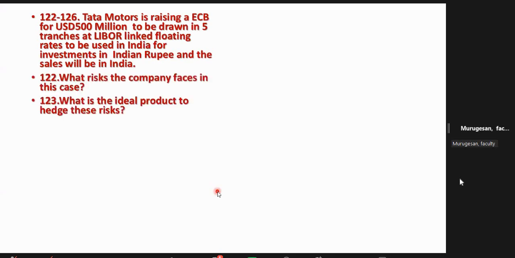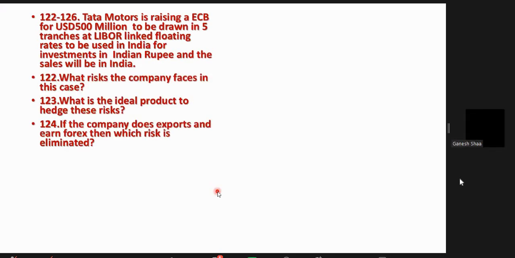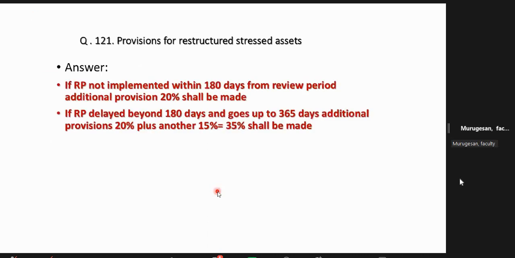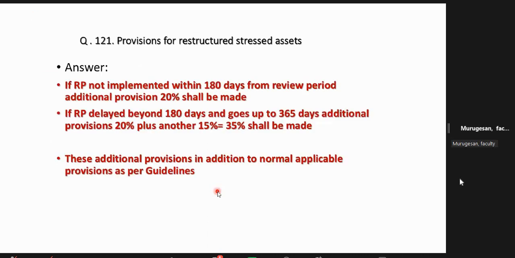Just the final point. Now one more question is also being asked. This is the thing I will share with you. In IBC, an account that is restructured is different from a restructured housing loan. Okay.